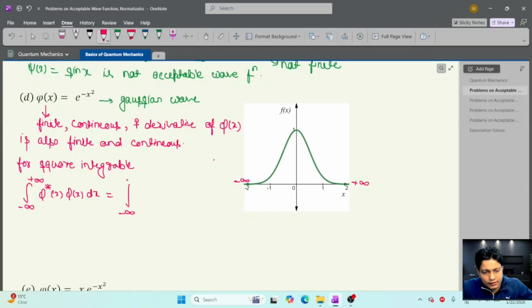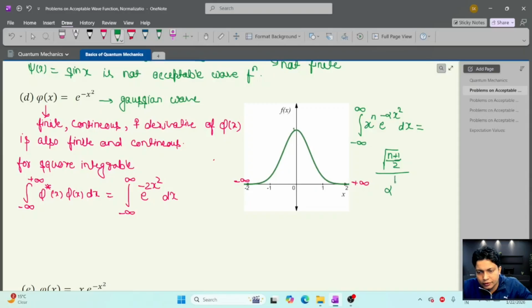This integration will be the integral from minus infinity to plus infinity of e to the power minus 2x square dx. And we know the integration in terms of the gamma function: the integral from minus infinity to plus infinity of x power n e to the power minus alpha times x square dx is gamma function of n plus 1 by 2 upon alpha to the power n plus 1 by 2. Let's use this integration.